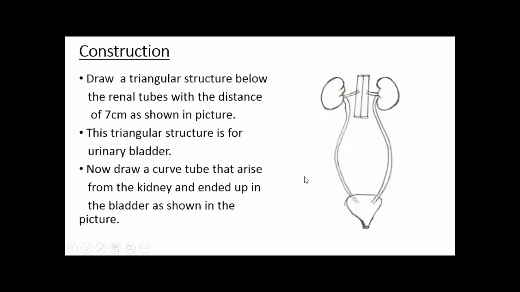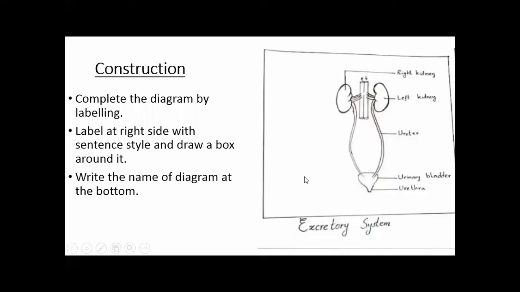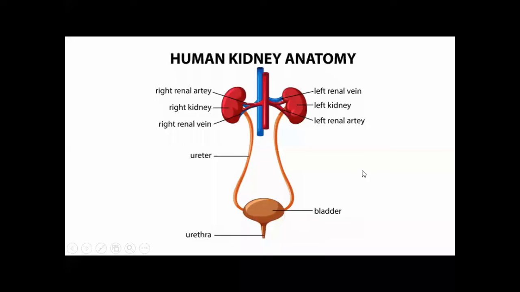Now complete the diagram by labeling. What is the labeling? This is the right kidney, this is the left kidney, the curved line is for ureter, this is the urinary bladder, and this is the opening which is called the urethra. Now you will write the name of the diagram, which is excretory system of human being. Okay, now your picture has been completed. Students, now we will move to the next diagram.